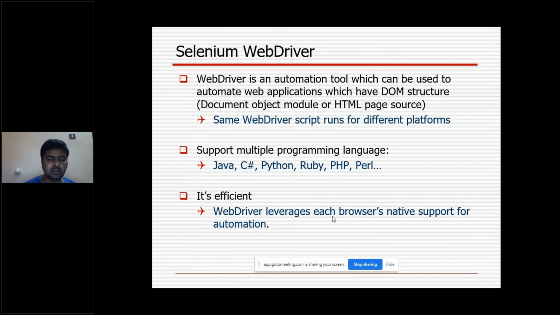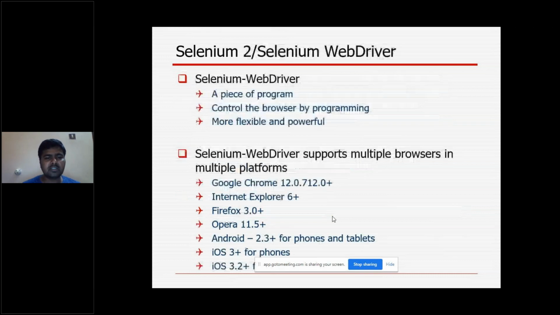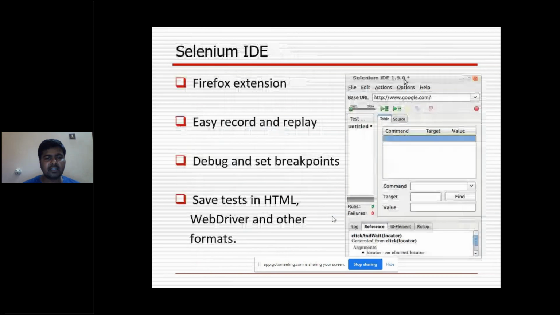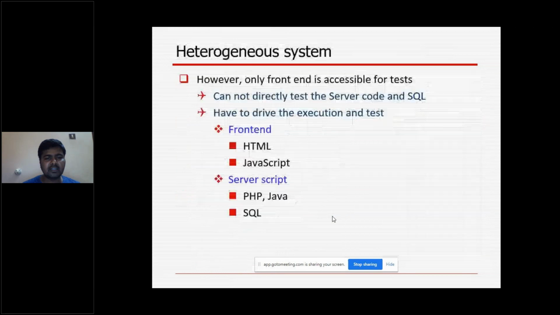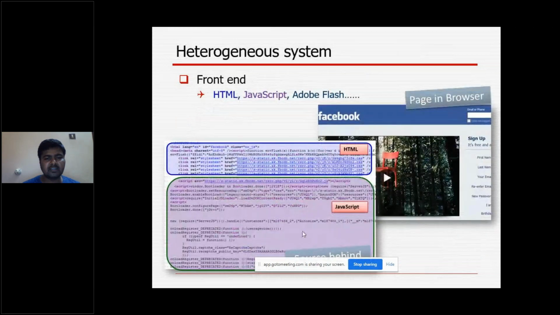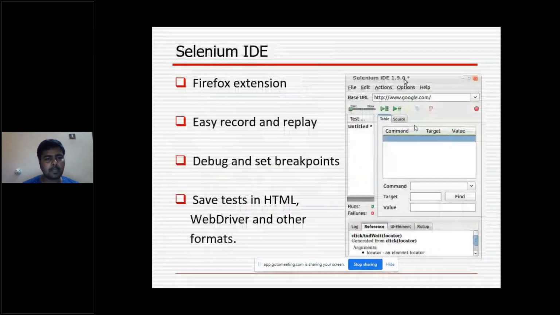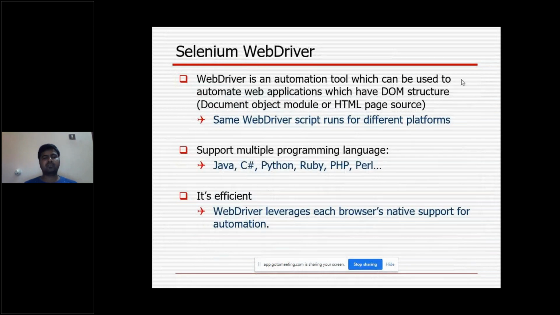You can click that. You will see the HTML code, as I showed in the second slide. So it can be used for web applications which have an HTML page source.